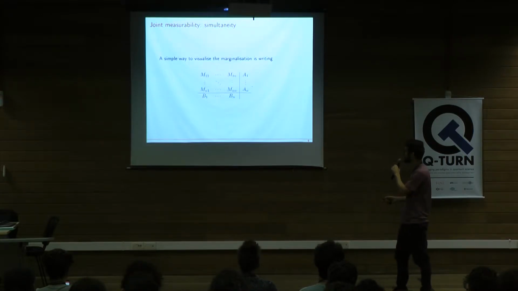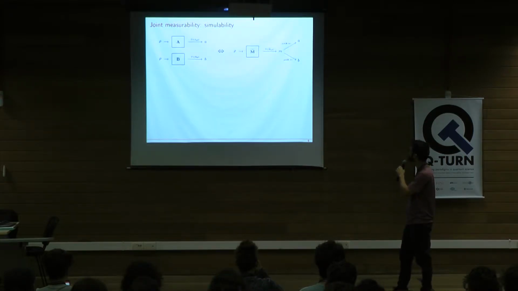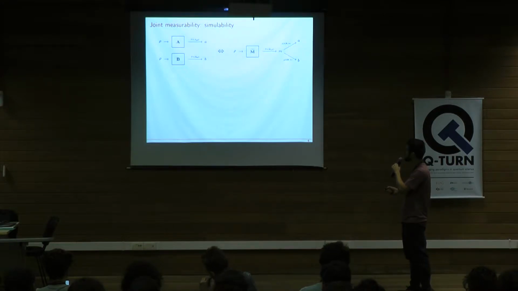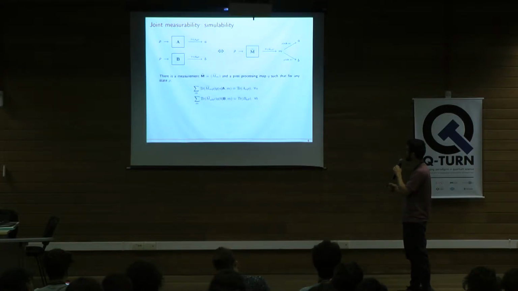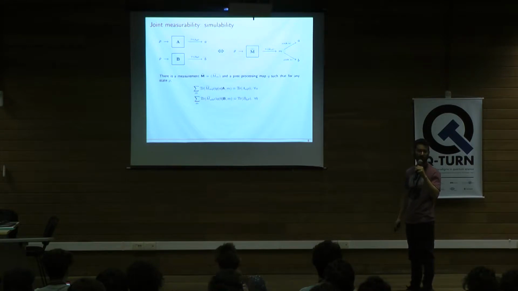Imagine that I have again these two measurements A and B. Now what I'll do is implement a single measurement M that will lead me to only one outcome. Then I'll post-process this outcome according to the measurement that I want to recover, either A or B. From this post-processing, I'll be able to address one outcome for each. If the statistics in both situations are the same, then I'll say that A and B are jointly measurable.